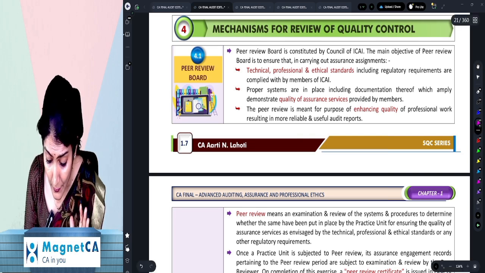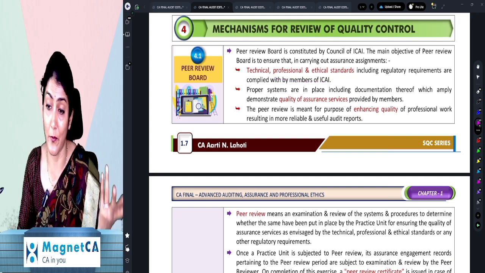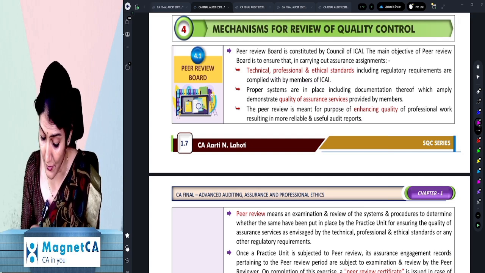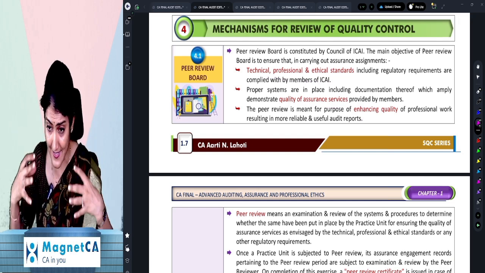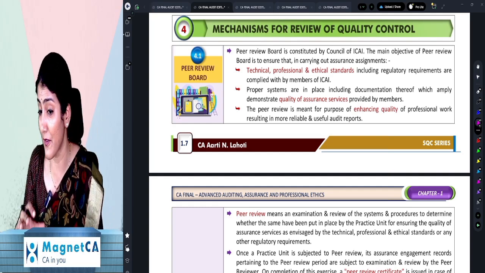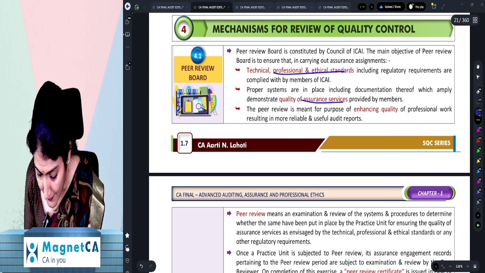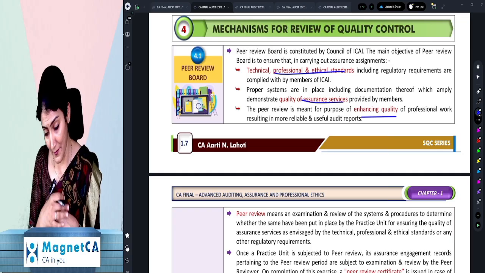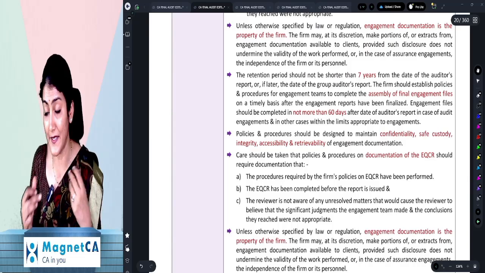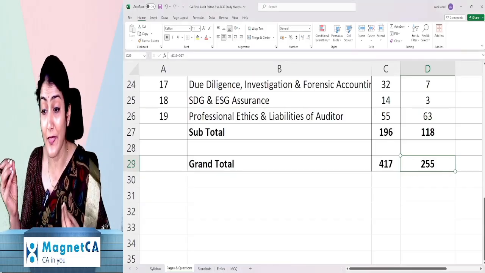Oh my god, even that work is done. You read only all the red color, you are sorted, and you read all the key points over there. Right? So obviously every time you're not only going to read the red key points, you will read the entire content, develop an understanding so that you develop your language for writing in the audit paper. But when I want to revise, I don't have the time to read the entire content. No problem. You read only the red color markings over there and you are good. Like see over here also, the markings have been done. Right? Do you understand?